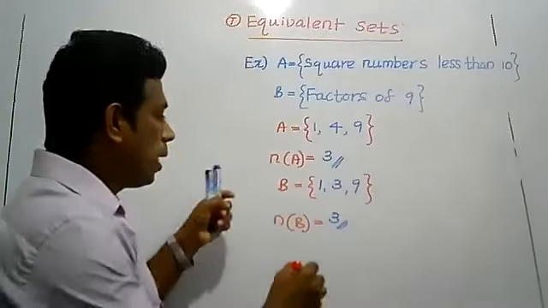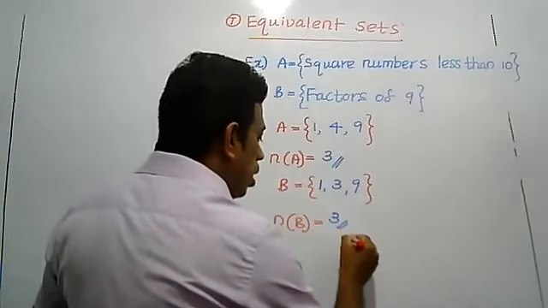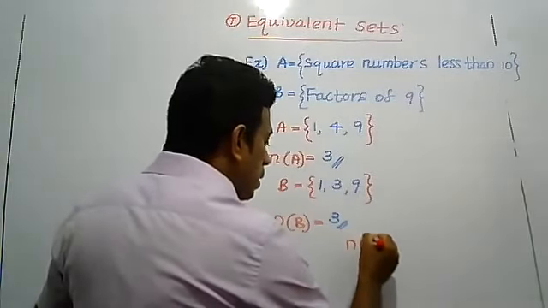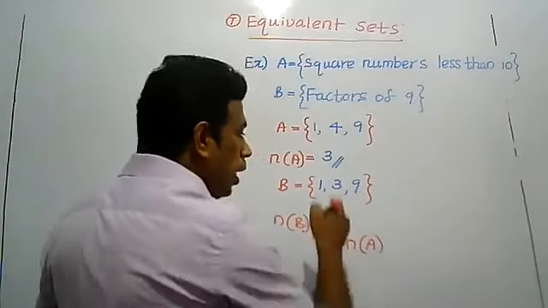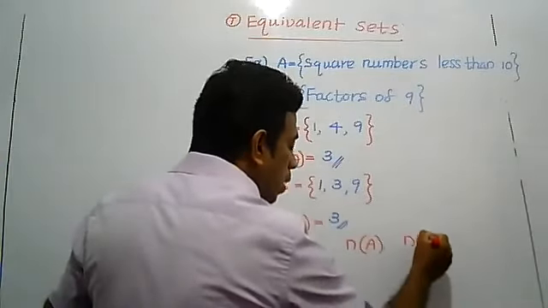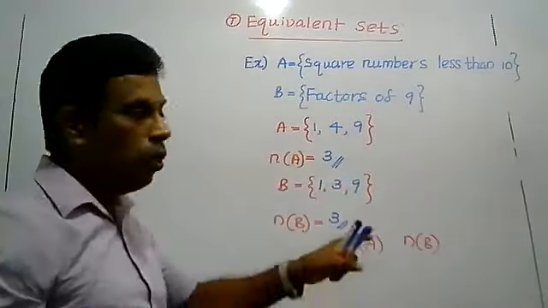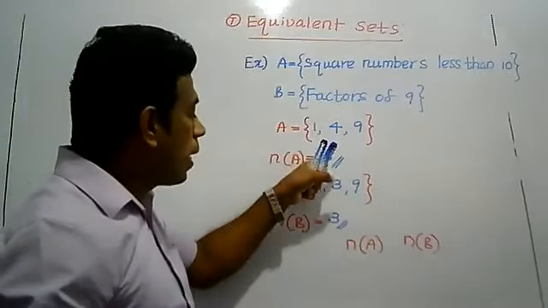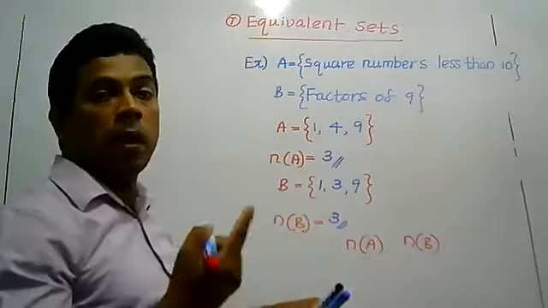But when you look at the number of elements, the number of elements in set A equals 3, and the number of elements in set B is also 3. So you have seen that sets A and B have the same number of elements.